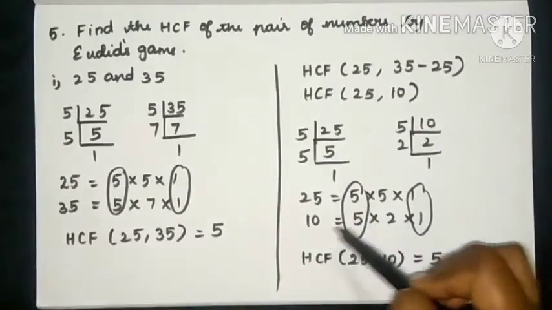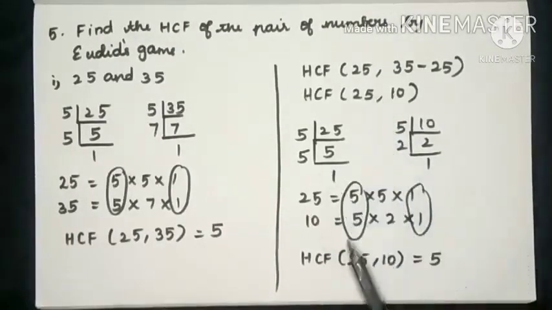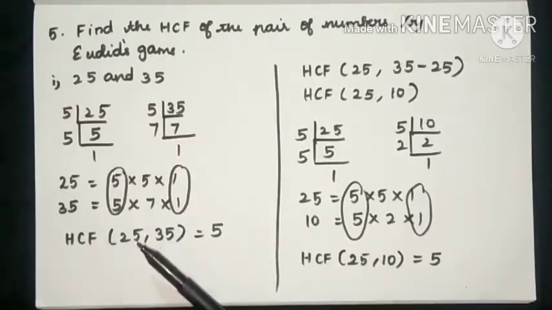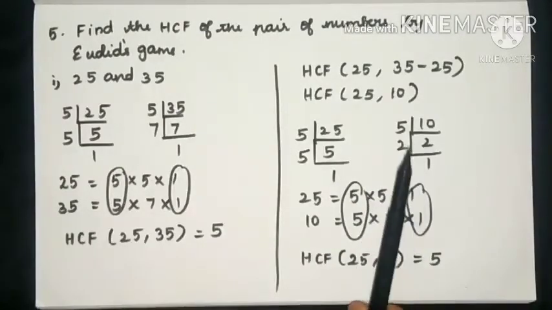The common factors of 25 and 10 are 5 and 1. 5 ones are 5. Same answer you got. See, the HCF of 25, 10 is equal to 5 and the HCF of 25, 35 is equal to 5. This is the way you have to find the HCF of a pair of numbers by Euclid's game.